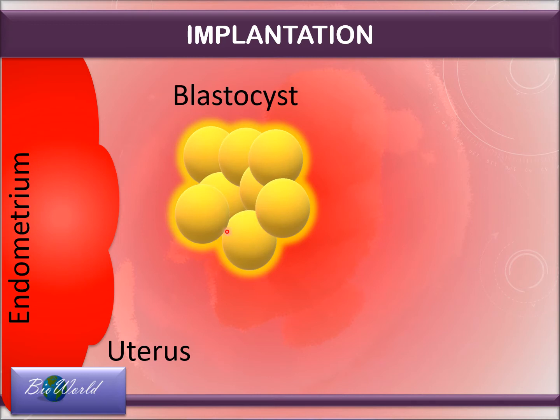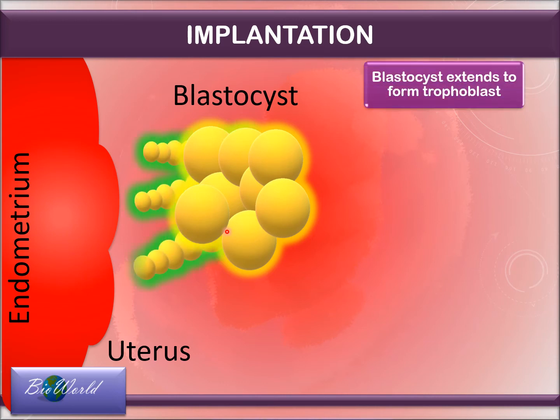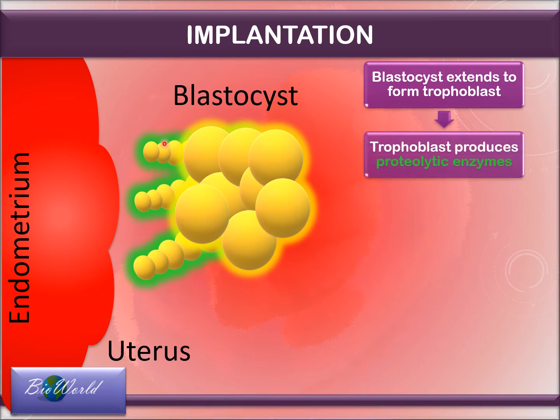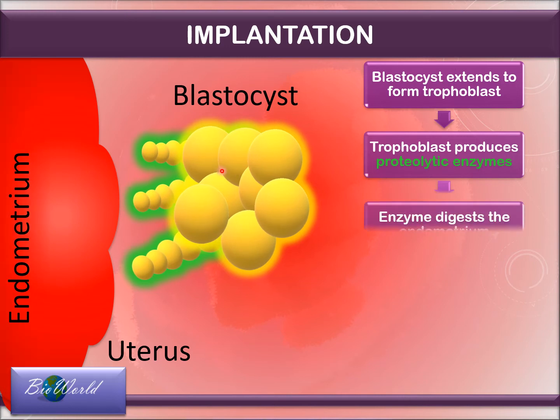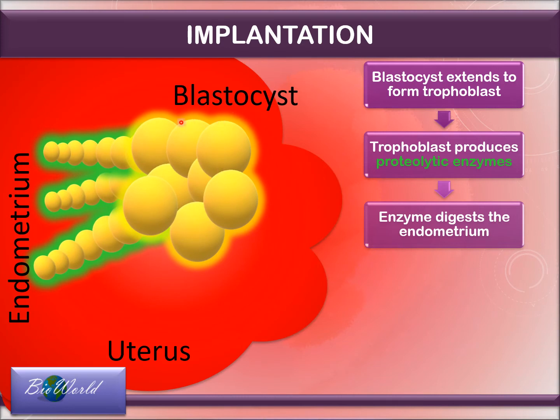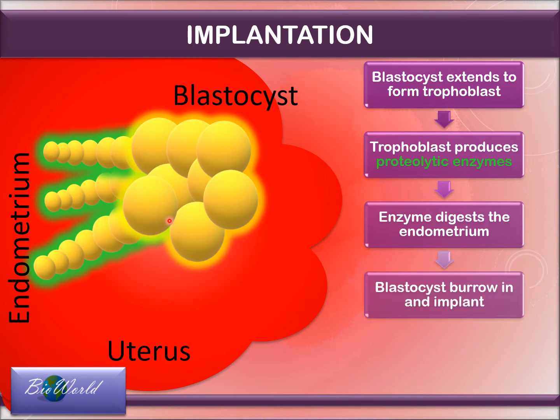So what the blastocyst will do at the endometrium is it will start to divide its cells and extend them to form trophoblasts. And then you see these trophoblasts will begin to secrete enzymes. These enzymes are proteolytic enzymes, meaning that they can break down protein. So what these trophoblasts can do now is start to digest the proteins in the endometrium, and in this way it will help the blastocyst to burrow.